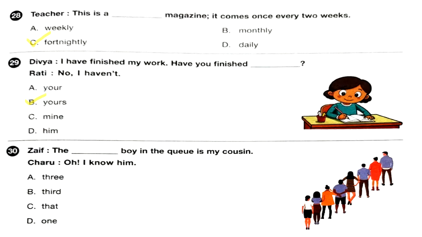Question 30. Zef: The dash boy in this queue is my cousin. Charu: Oh, I know him. A 3, B third, C that, D 1. So which is the correct option? The third boy in the queue is my cousin. Correct option is B, which says third.